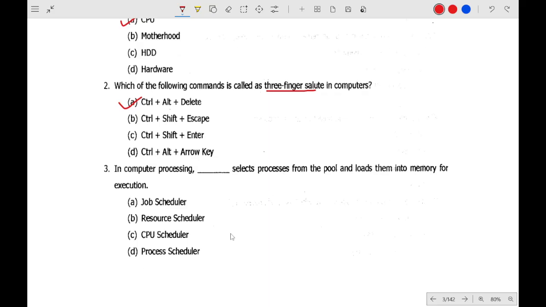Then in computer processing, dash selects processes from the pool and loads them into memory for execution. Which of the following loads the processes from the pool into memory? Which of these is the correct answer? Job scheduler.